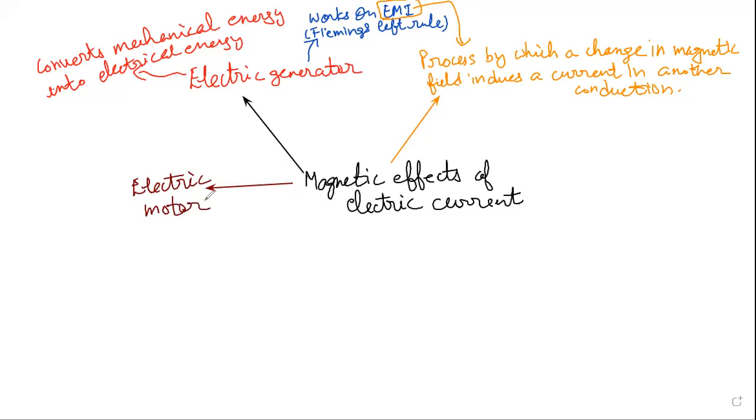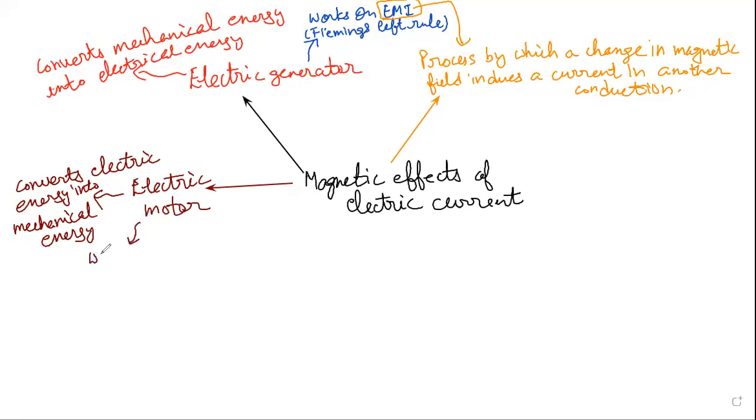The electric motor converts electrical energy into mechanical energy, just the opposite of the electric generator. This is the meaning, and it works on the principle of Fleming's left-hand rule.